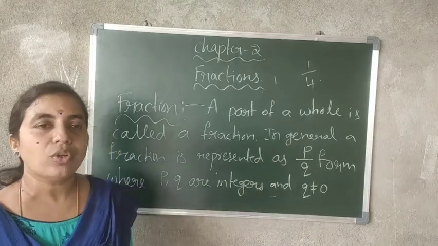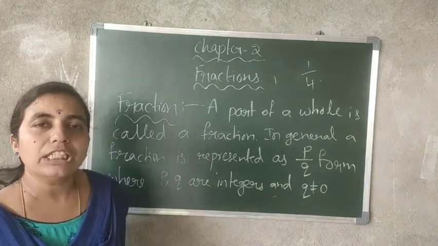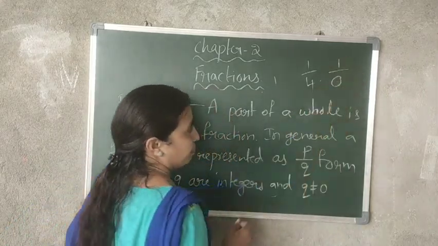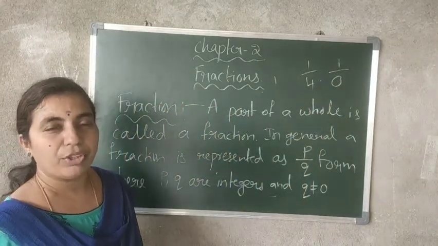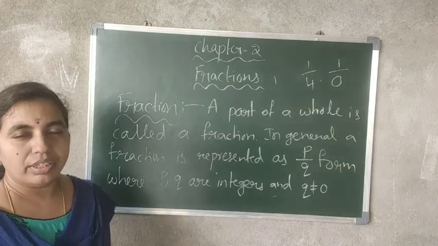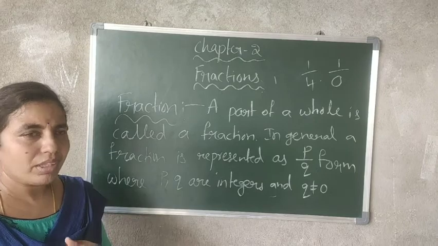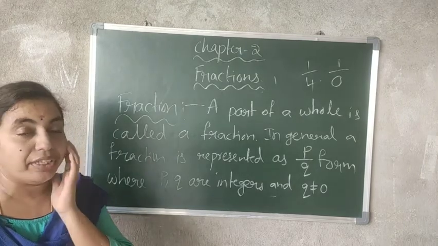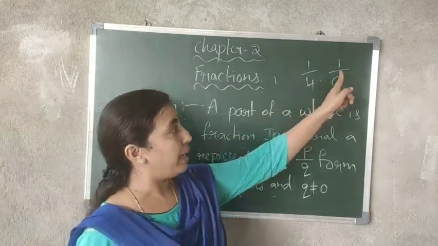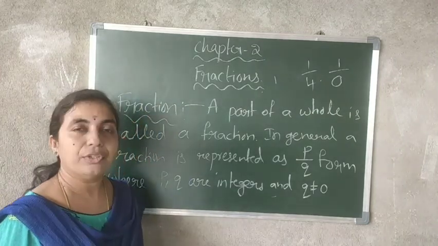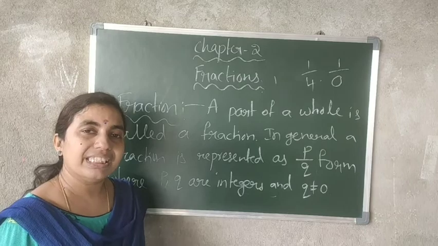Why Q not equal to 0? Because if you write 1 by 0, with 0 in the denominator, is it possible? Is it defined? Can you find the value of 1 by 0? Division is what the fraction bar means, so can you divide a number by 0?